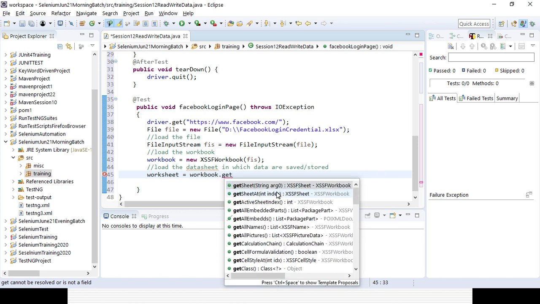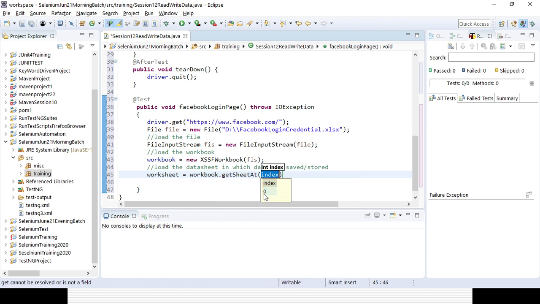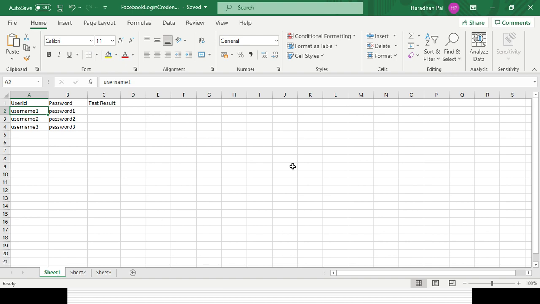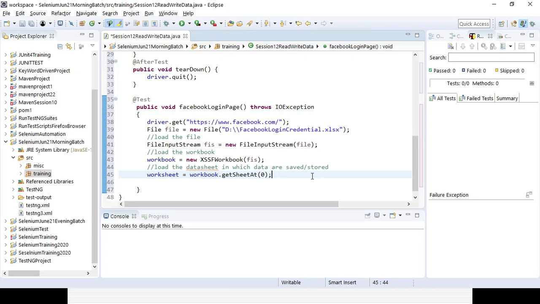Either I can go by sheet index or I can go by sheet name. So go to the index here. This is my first sheet, so I can use index 0. In case it is the second sheet, I can use index 1, like that. Or I can give the sheet name as a string.